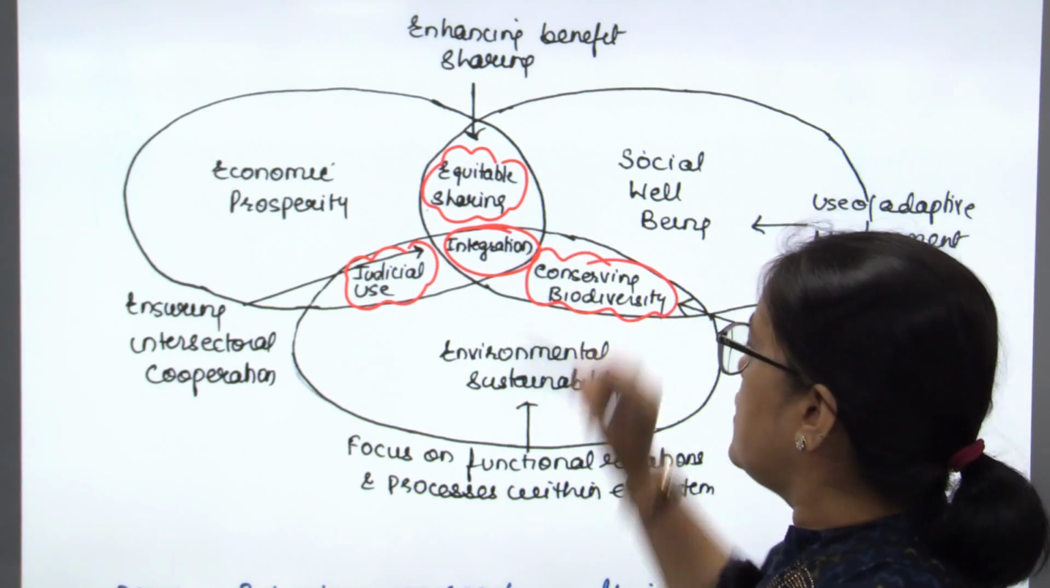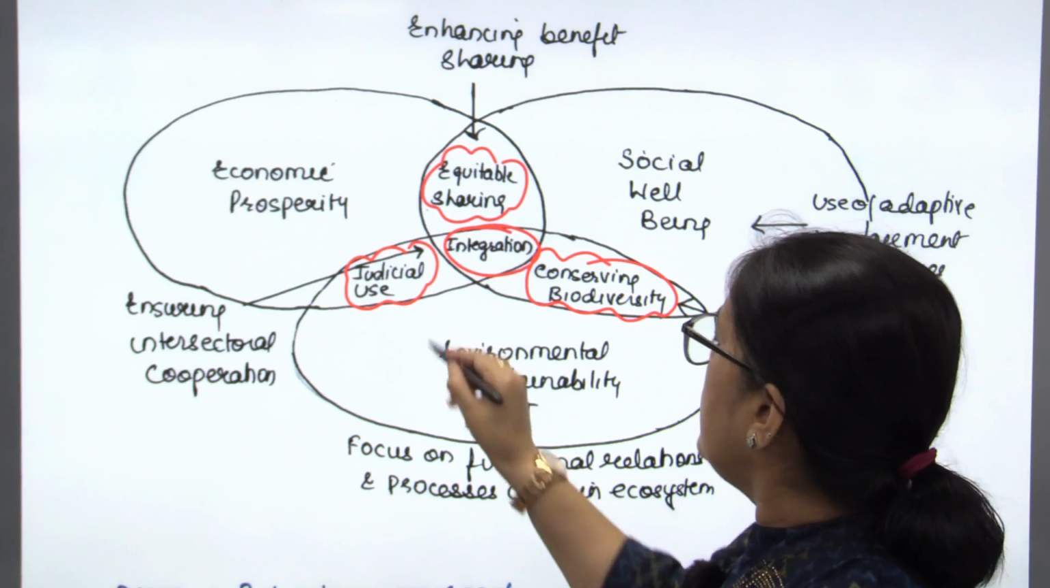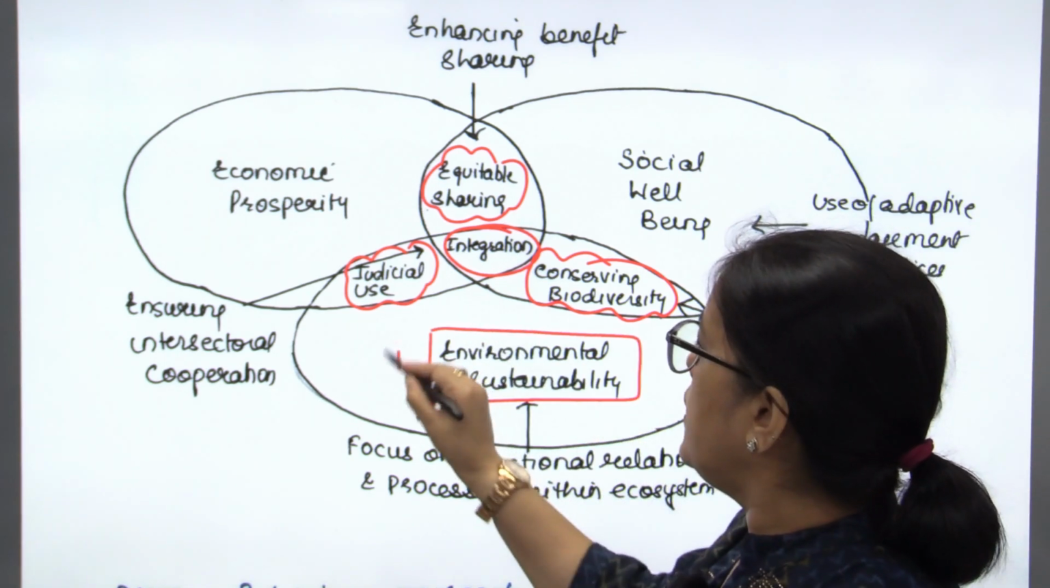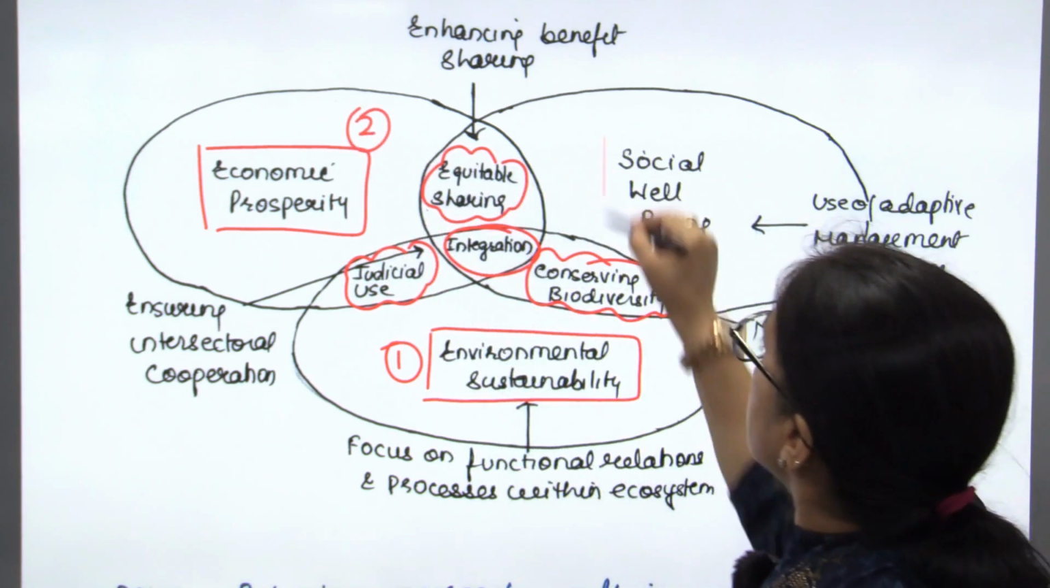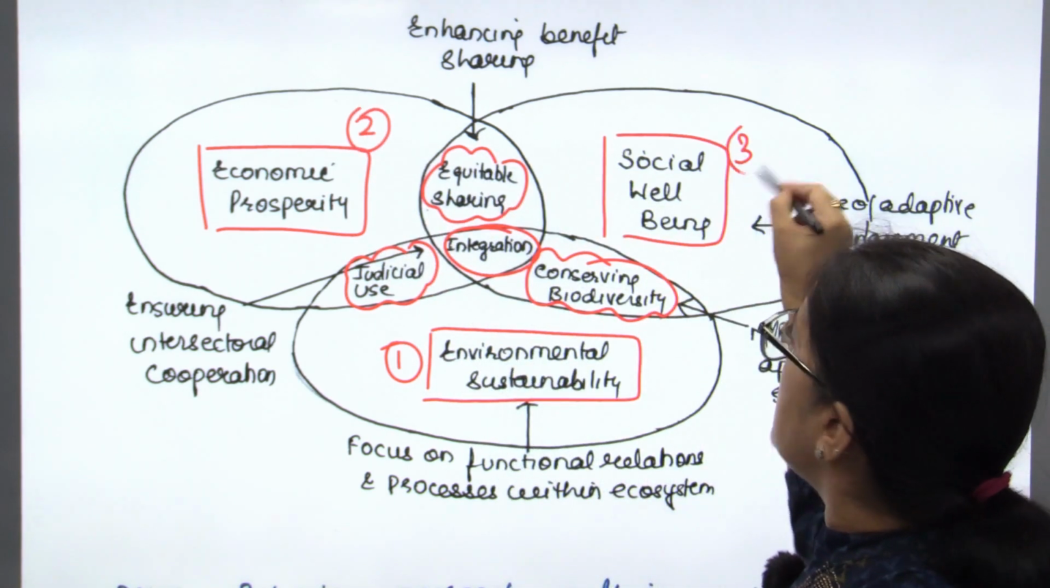So I know that environment management is about integration, which incorporates equitable sharing, judicious use, conserving biodiversity, and thus it is incorporating environmental sustainability, economic prosperity and social well-being as its 3 pillars.